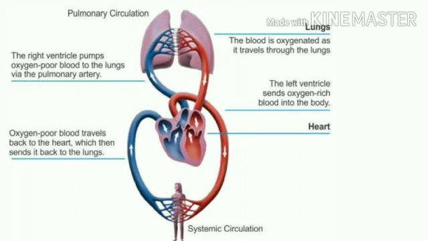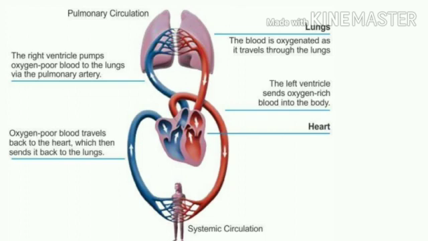Well, the arteries that carry oxygenated blood to all parts of the body are red. The veins that carry oxygenated blood from the lungs to the heart are also red. You will observe this in the figure during the video.